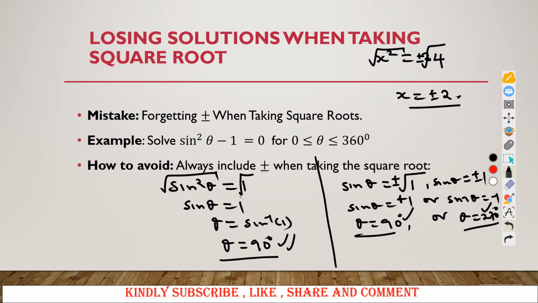So you realize that when you take square root here, you are eliminating some of the solutions. You can easily see that a solution like 270 degrees is actually eliminated. You need to be careful when you are taking square root of a number in trigonometry. If you are not careful, you will be losing some of the solutions. So whenever you take square root in trigonometry, please don't forget that square root of a number is a plus or a minus. Always remember that.